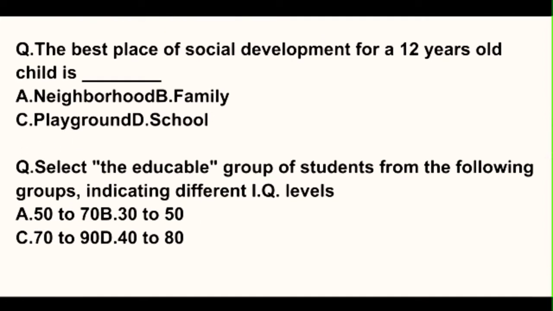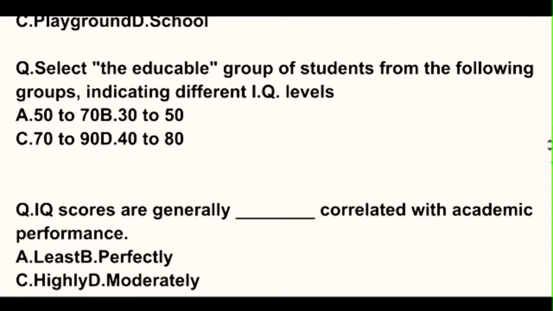Next question, the best place of social development for a 12 years old child is? Options are neighborhood, option B family, option C playground, option D school. So generally a 12-year-old girl or boy plays too much. They go to school and they involve in the playground with their peer group. So here the correct option will be option C, that is playground. Okay, so next question,